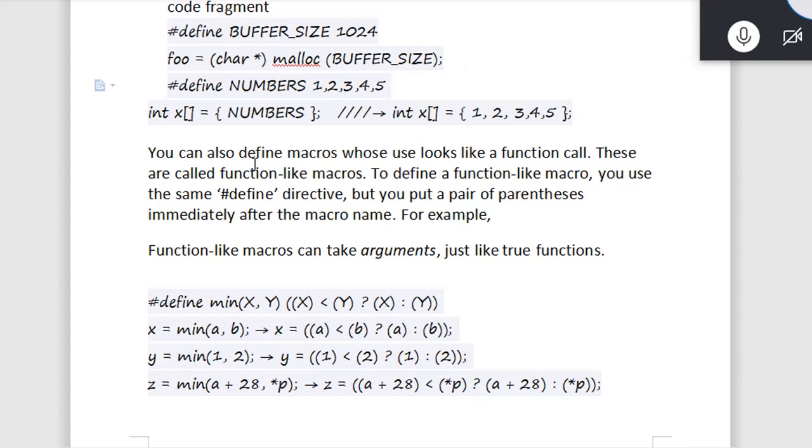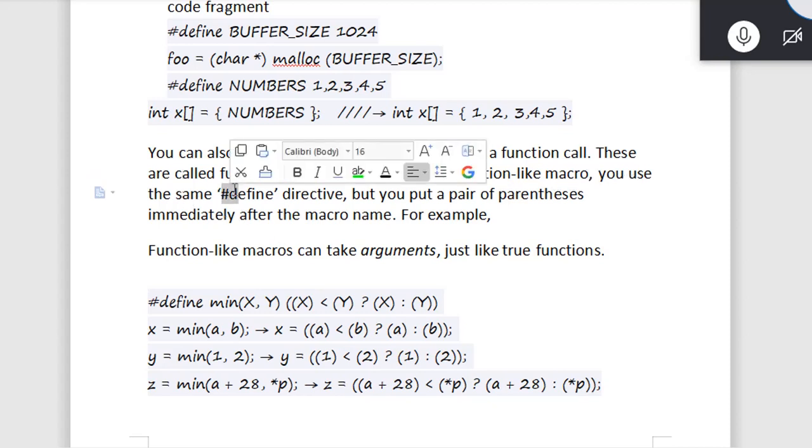We can also define a macro which looks like a function call, and that type of macro is called a function-like macro. To define a function-like macro we use the same directive, #define, but we put a pair of parentheses.